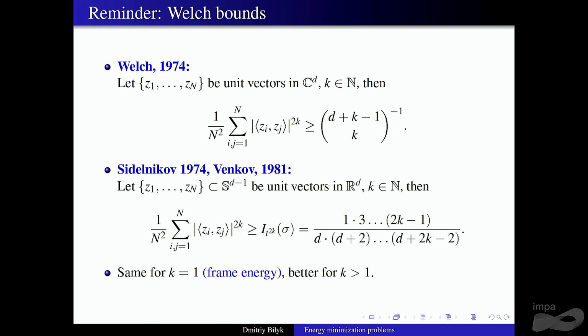So there are lots of different minimizers. In particular, the uniform measure sigma is a minimizer, but you have others. You have, say, tight frames. By the way, tight frames are essentially 2-designs. If you take a tight frame which is also barycentric, that's exactly equivalent to being a 2-design. But what happens if you put other powers? Then this kernel becomes non-smooth, which is a little bit of a problem.